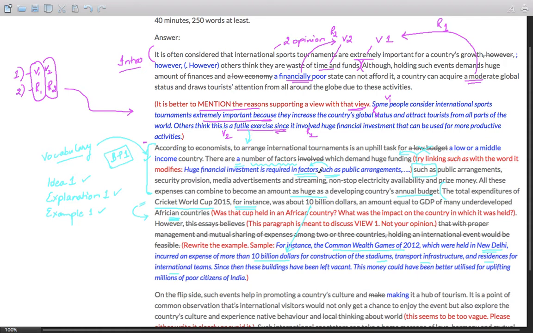So these are the factors. I've mentioned some of the factors over here: 1, 2, 3. Since then, these buildings have been left vacant. Now, till now, this is the expenses, this is the wastage. Since then, they have been left vacant. So, this reflects the wastage, which should have been the part of the answer. The example: this money could have been better utilized for uplifting millions of poor citizens of India. So, this is how it should have been spent.